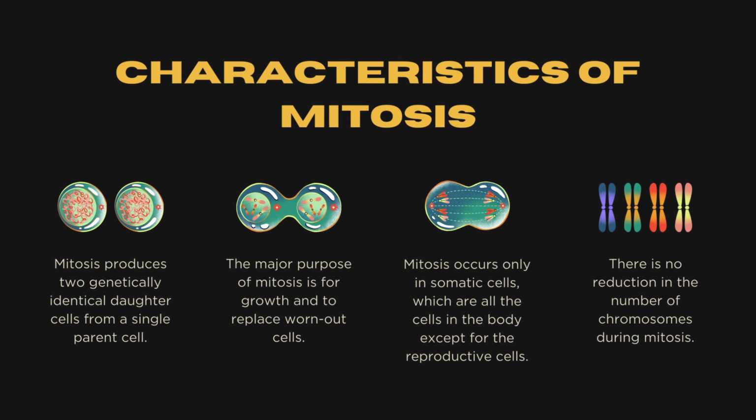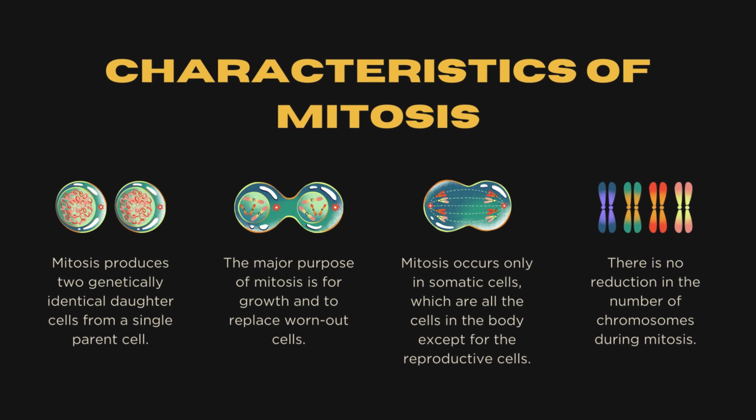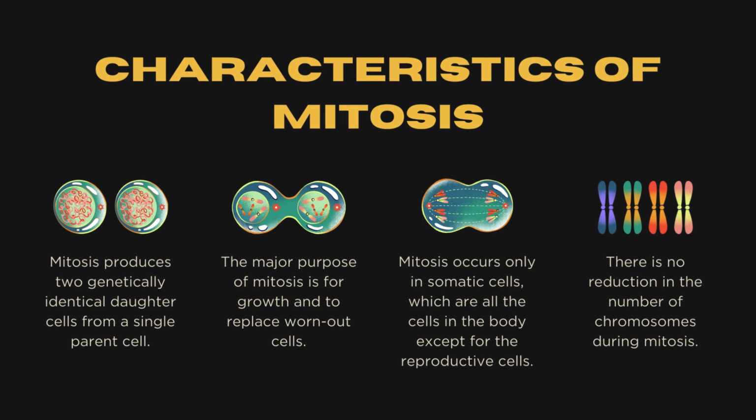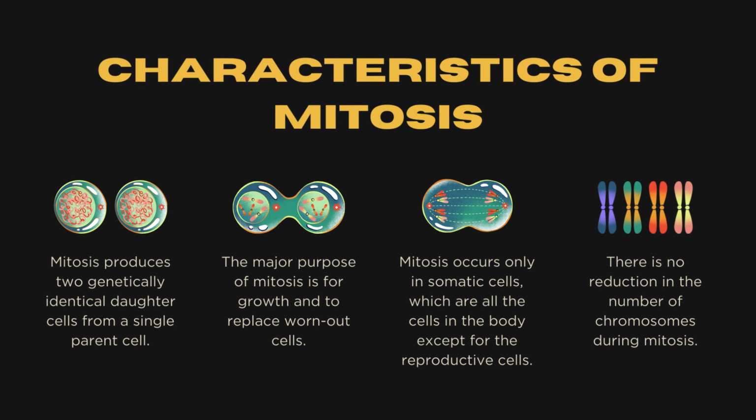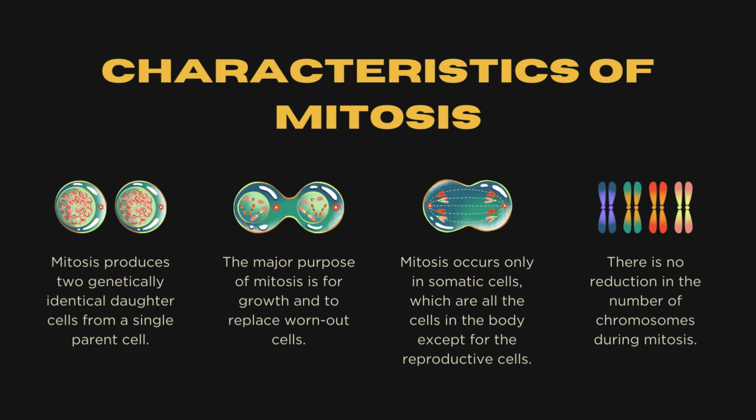Characteristics of mitosis. Mitosis produces 2 genetically identical daughter cells from a single parent cell. The major purpose of mitosis is for growth and to replace worn-out cells. Mitosis occurs only in somatic cells, which are all the cells in the body except for the reproductive cells. There is no reduction in the number of chromosomes during mitosis.